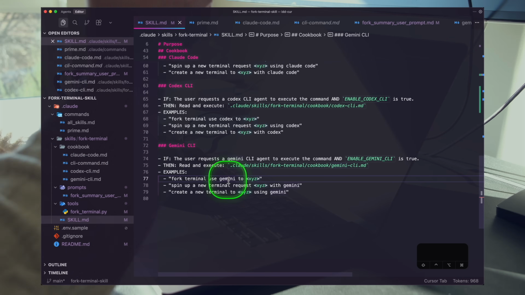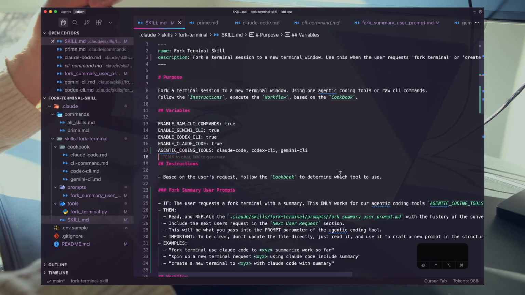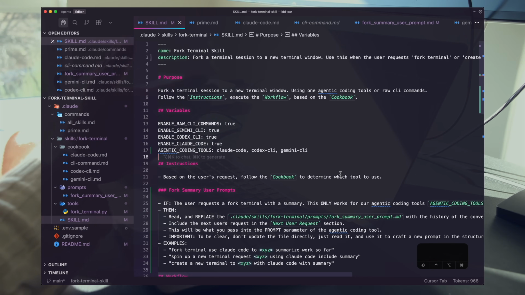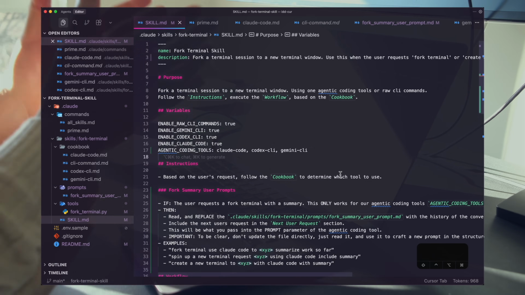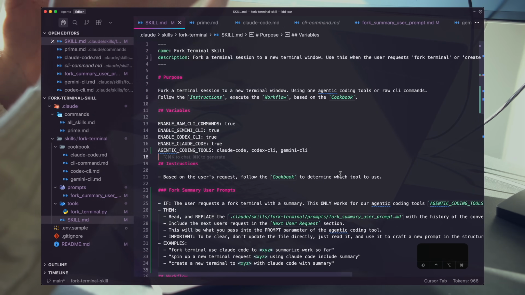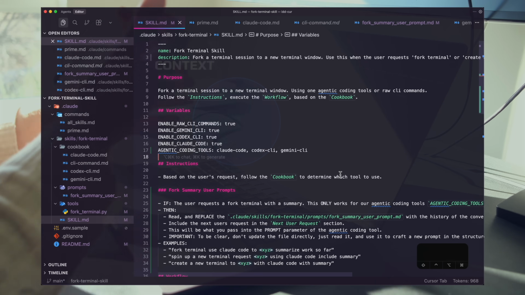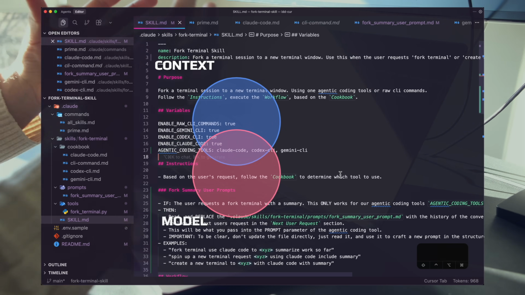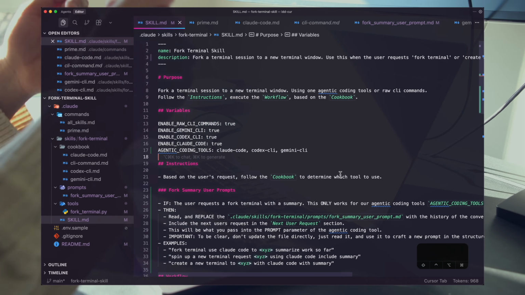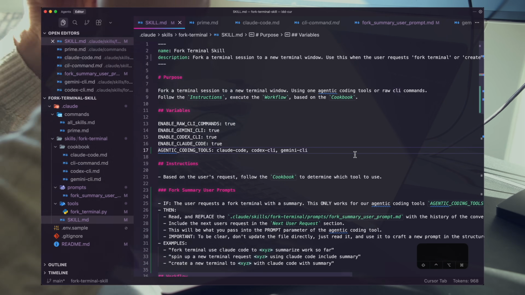All right. This has been creating a skill from scratch. Skills are important because they put together reusable code and reusable prompts. Don't let any new grand feature release or model confuse you. The only things you need to focus on are the primitives that make it all up. The context, model, prompt, and tools, the core four. If you understand these, if you master these, you'll master the agent, you'll master engineering in 2025 and 2026.